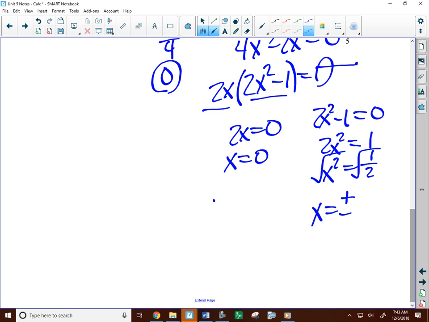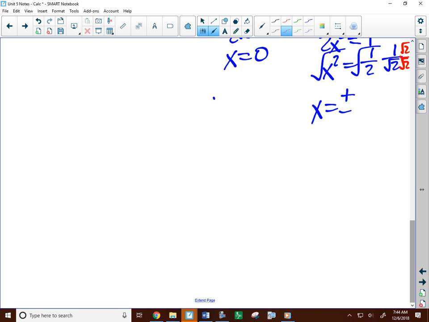Let's go ahead and write it in simplified form. So square root of 1 would be 1, right? And the bottom would be square root of 2. Then we can rationalize. So times radical 2 over radical 2. So it'll be 1 radical 2 in the numerator over radical 2 times radical 2, which is radical 4, which is 2.